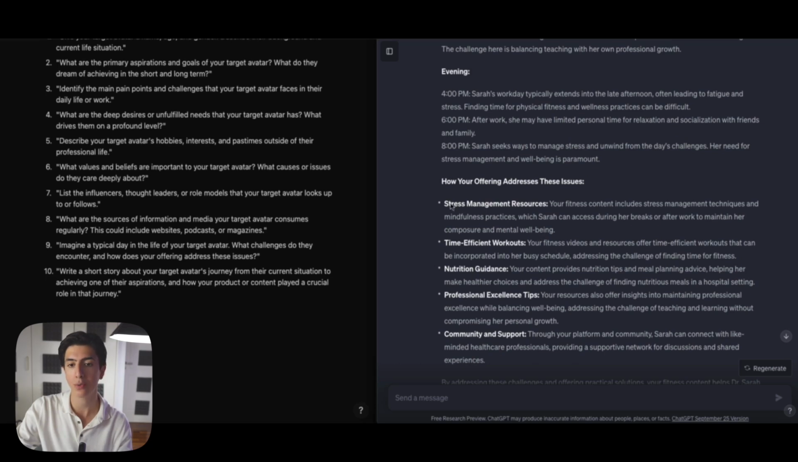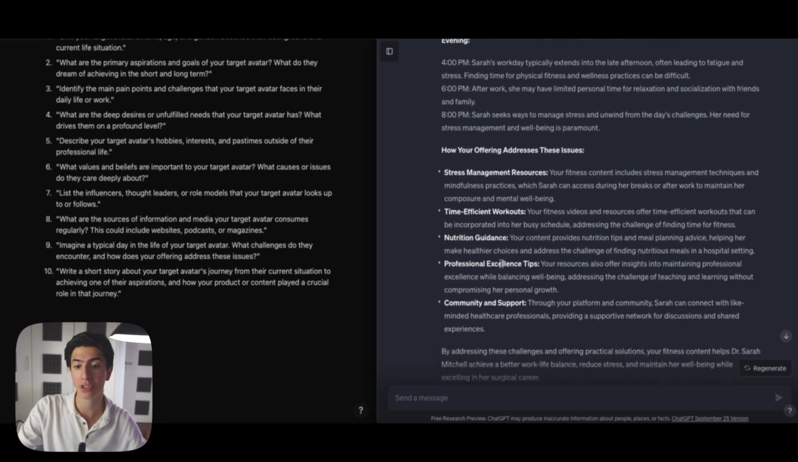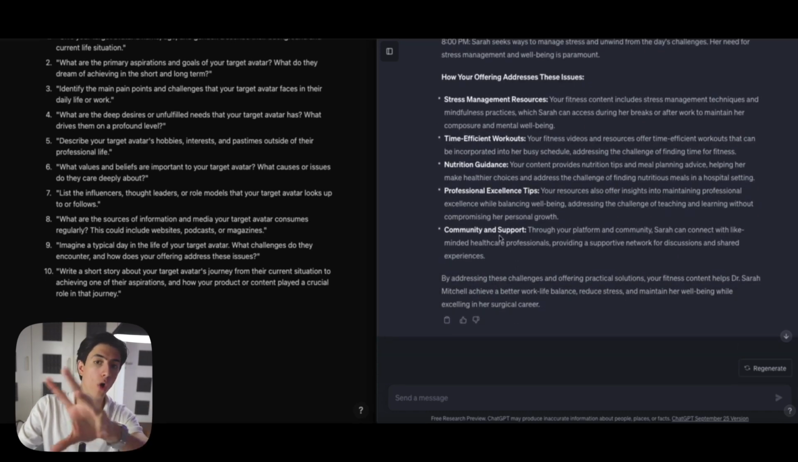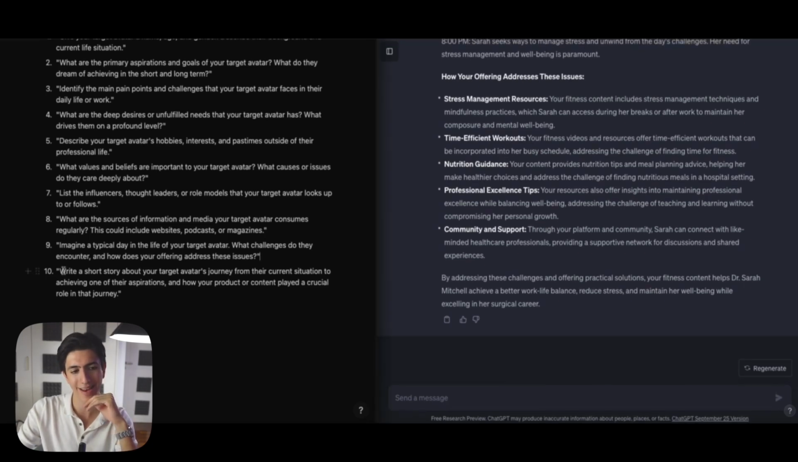We could say, and we could add, for example, in our surgical fitness model, that we have stress management resources or time efficient workouts that she could just sneak in her day, right? Nutrition guidance, personal excellence tips, community and support. So all of those could be ways to enhance our offer, to add to our content, to appeal to our target avatar even more.